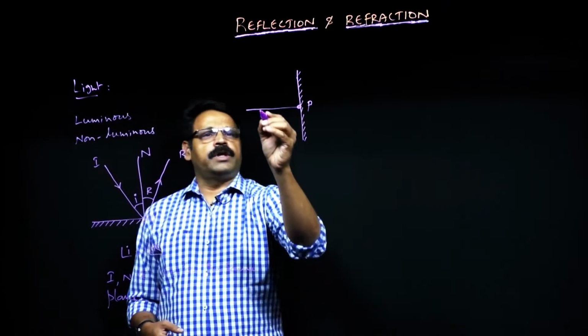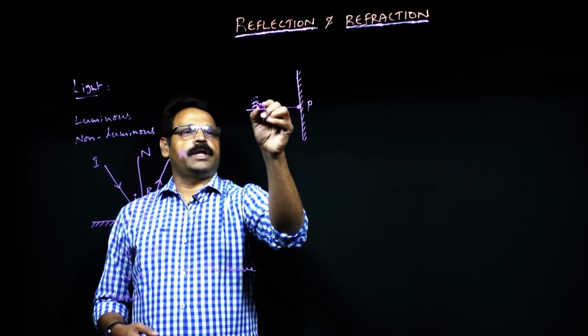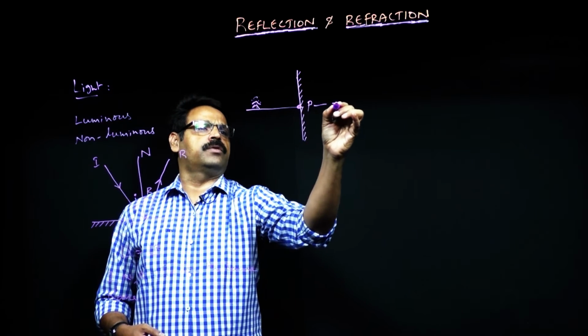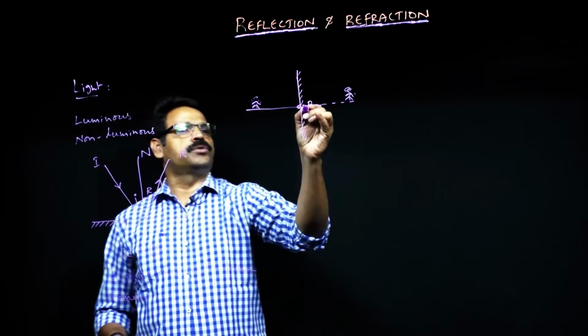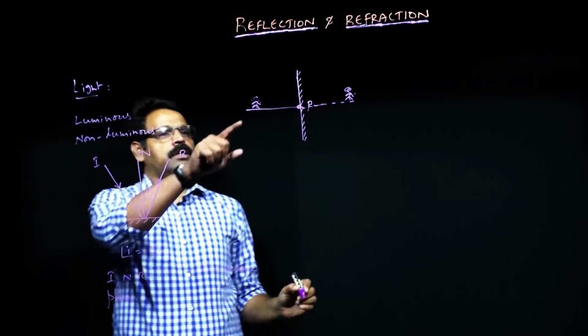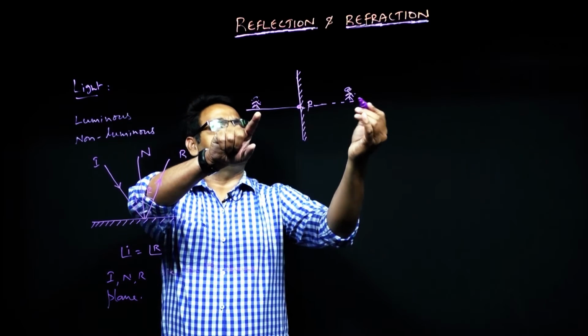So here, whenever an object is placed over here, its image is seen over here. Then in case of the plane mirror, the magnification is going to be 1. So here you can see it is laterally inverted.